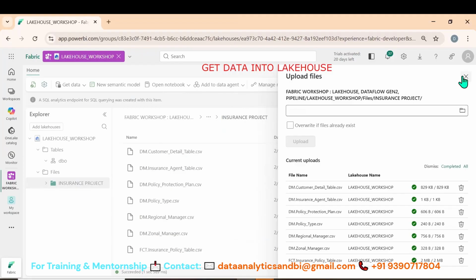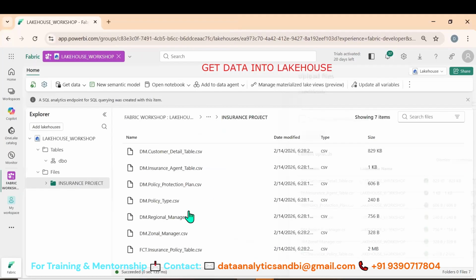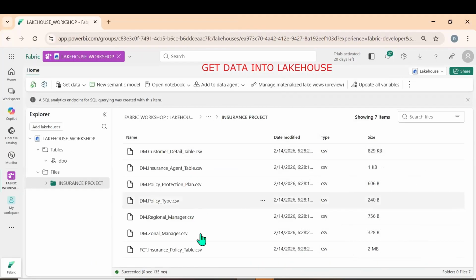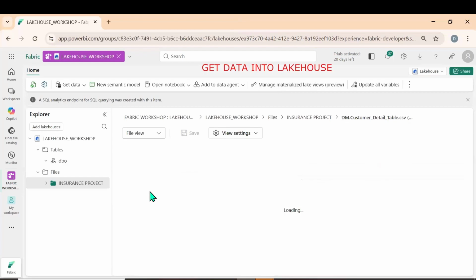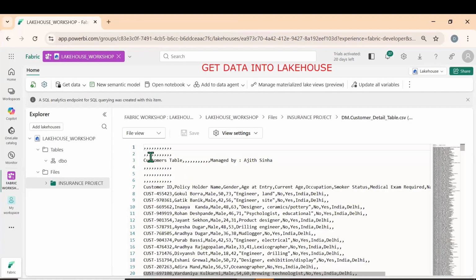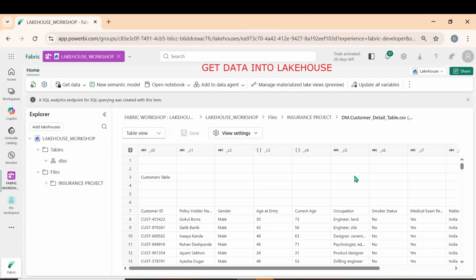Yes, we have uploaded the files. All the CSV files we have uploaded. So what do we need to do now? Let me click on one of the files and see what we have in here. So you see the file view. Let me switch it to table view. Yes, we are able to see the data, but the data is not cleaned.